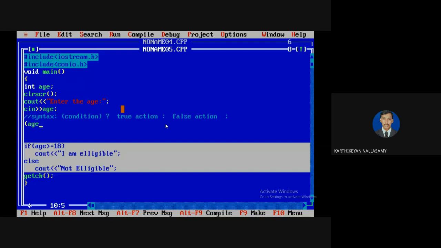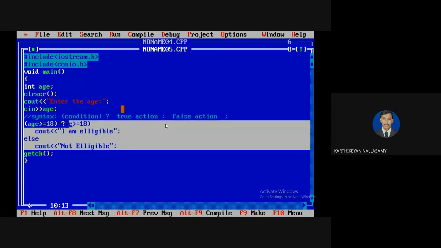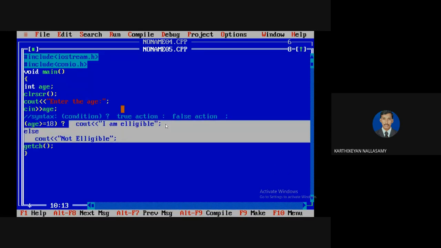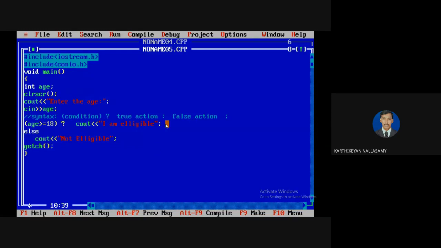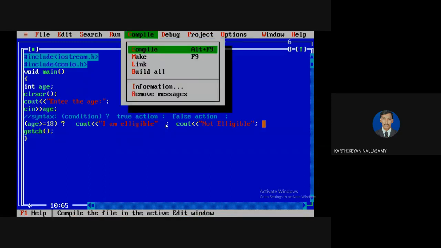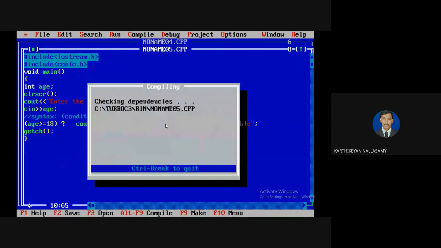Here the condition is age greater than or equal to 18. There is no need to write if. Then followed by the ternary operator, and the true action is I am eligible. Here you should not use a semicolon. Then separated by a colon: the true and false actions are separated by a colon, and finally it is terminated with a semicolon. Now I'm going to compile this and execute it.